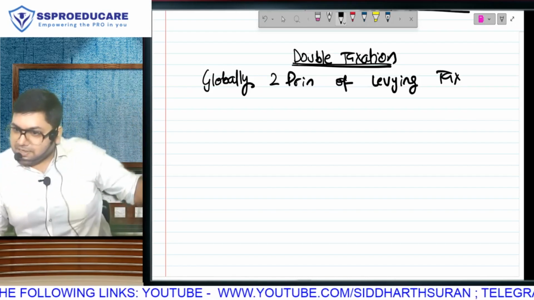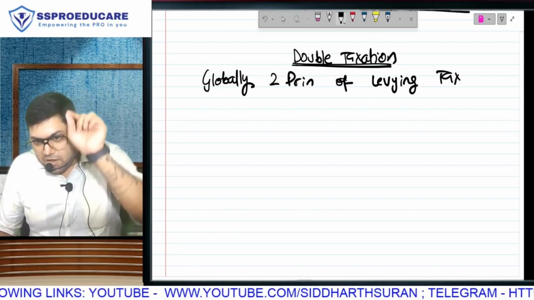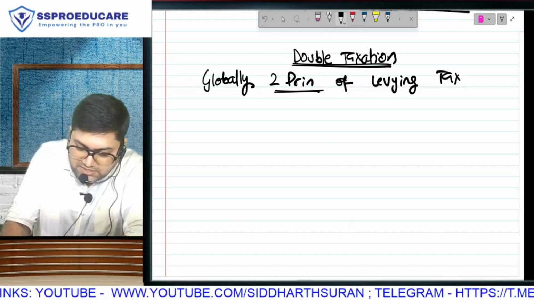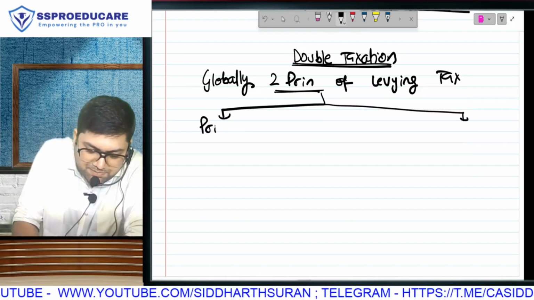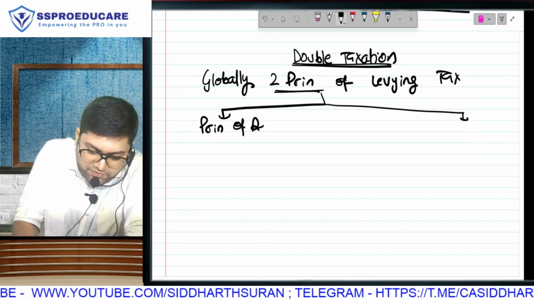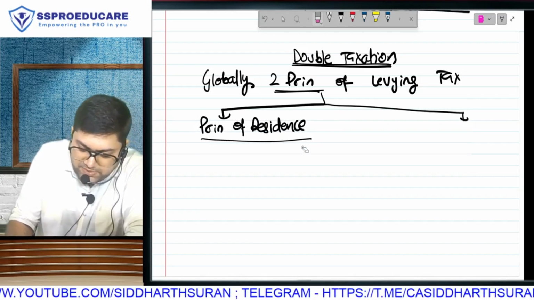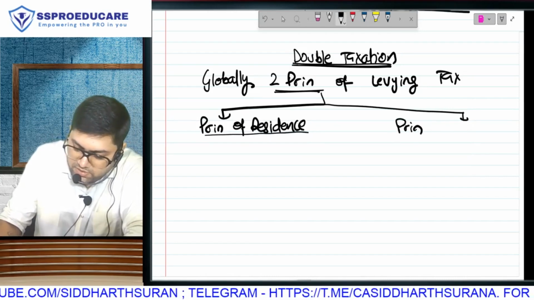This is not an Indian philosophy. Whichever country, if there is income tax in America, if there is income tax in UK, if there is income tax in Australia, whichever country levies income tax, it will levy on the basis of the following two principles. Principle number one, the principle of residence, and principle number two, the principle of source.